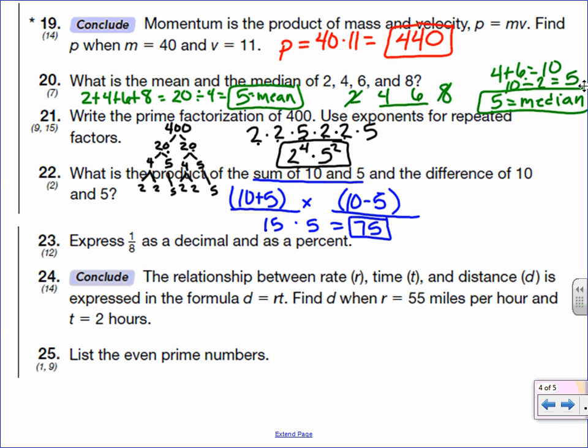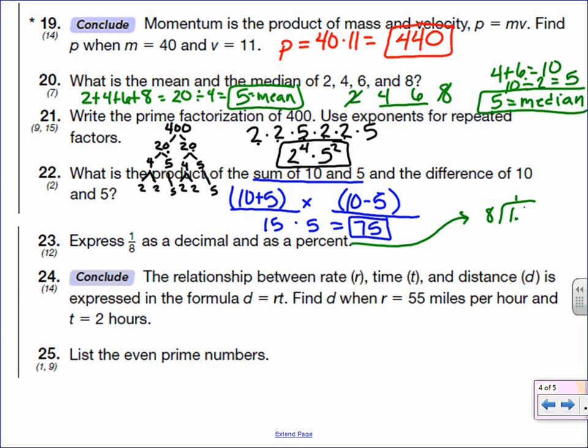Express 1/8 as a decimal and a percent. Well, when I want to figure out what a fraction is as a decimal, one way to do it that will always work is to take the numerator and divide it by the denominator. So if I take 1 divided by 8, 8 can't go into 1, so what I do is I add a decimal point.